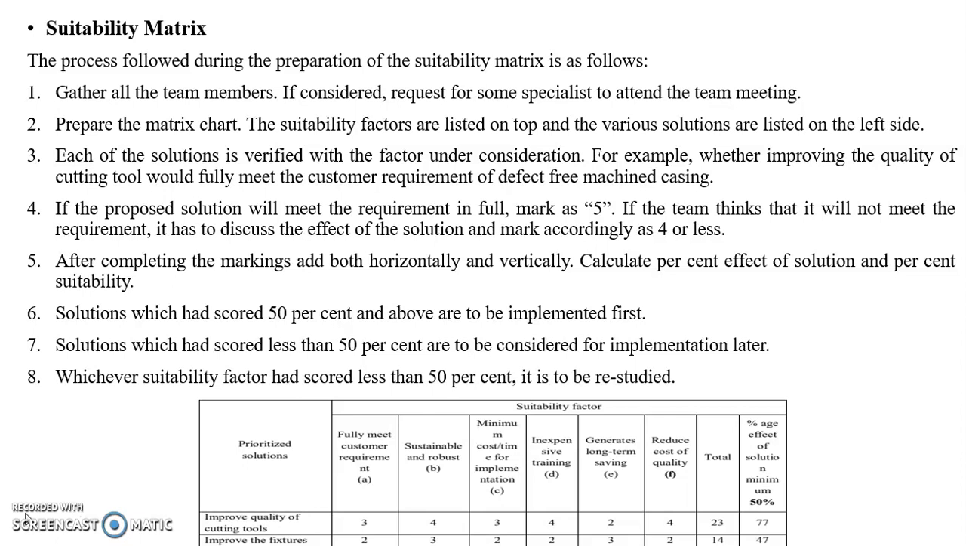The second factor is sustainable and robust. The solution proposed should be possible to continue and achieve consistently the quality level expected of the process. That is sustainability and robustness. The next factor is reduced cost of quality. I told you about the cost of quality. Before embarking on a Six Sigma improvement process, in addition to meeting the customer requirement, it is the endeavor of every organization to reduce the cost of quality.